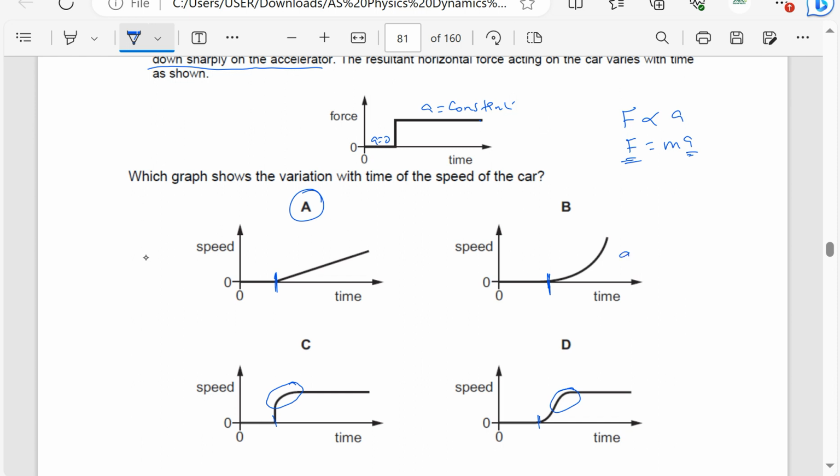This one is automatically showing that acceleration is increasing because the gradient is increasing. Here it shows an increase and then a decrease in acceleration. Here it shows a decrease in acceleration before it becomes constant. Here it first increases, then decreases to 0, because the gradient first increases, then decreases to a constant gradient. So the answer is A, because here the acceleration is 0, because the gradient is 0. Then here the acceleration is constant because it's a straight line, which means the gradient is constant.